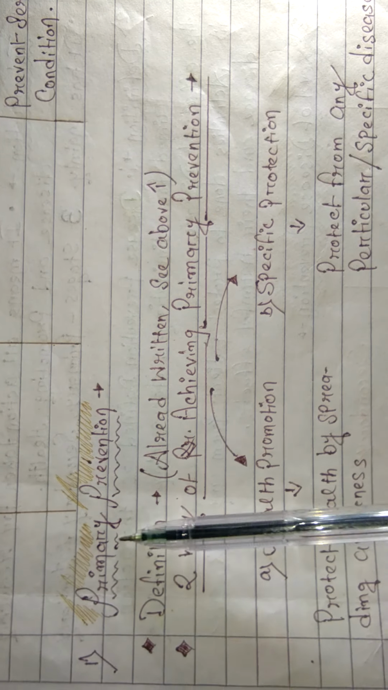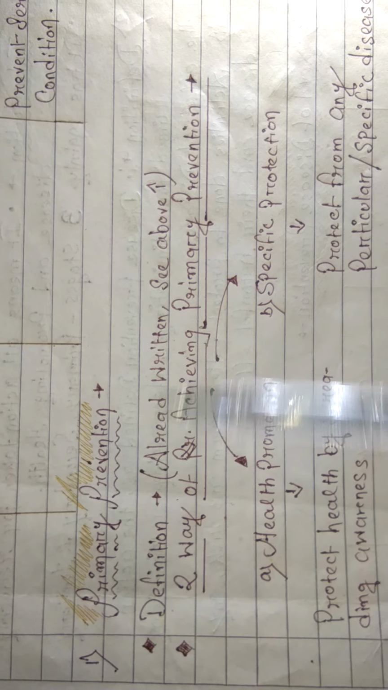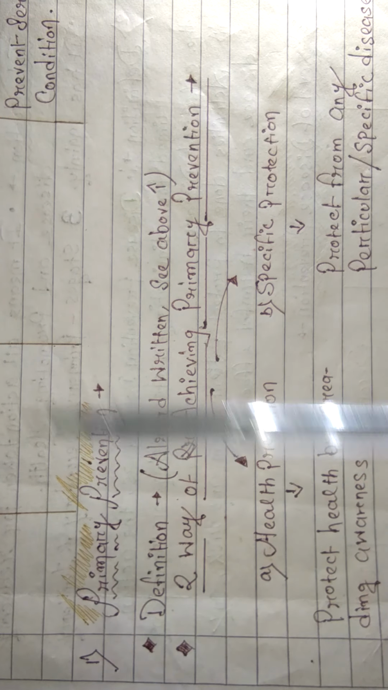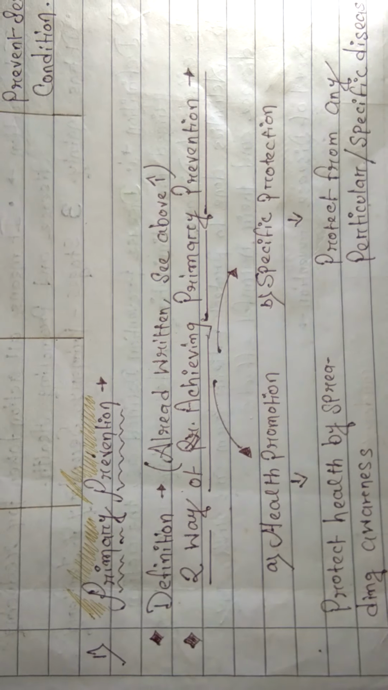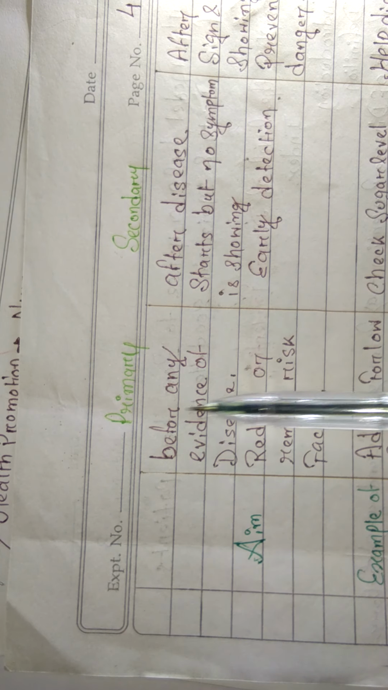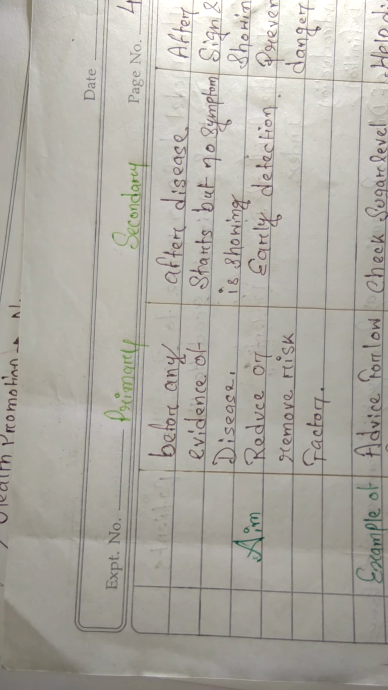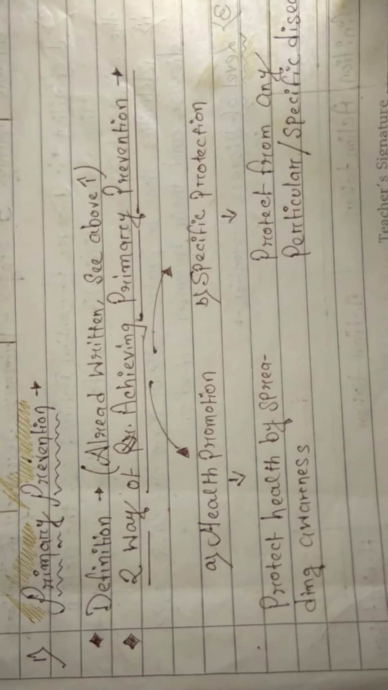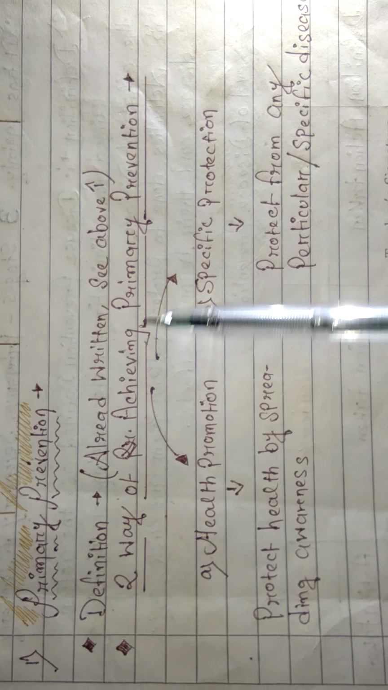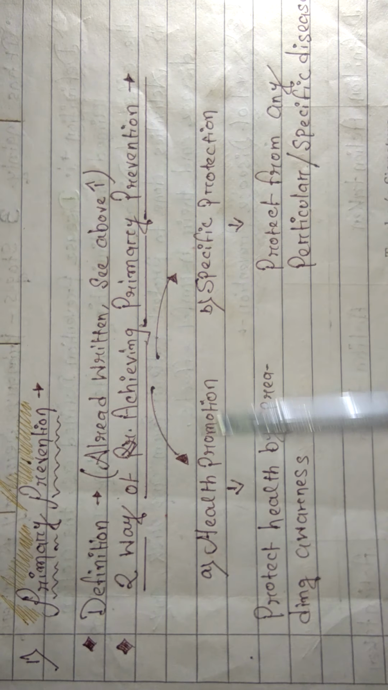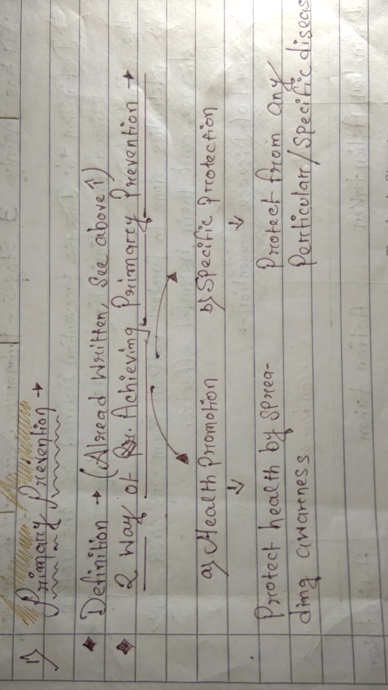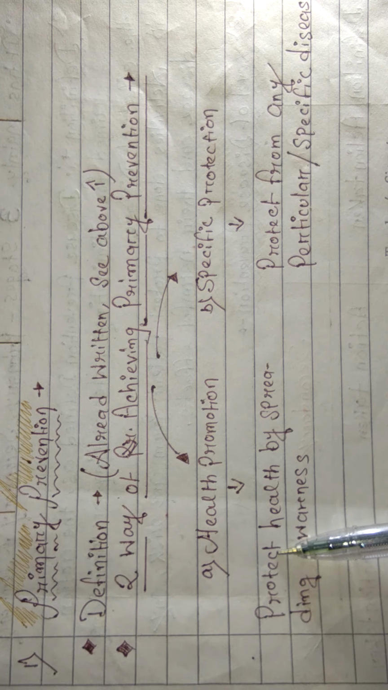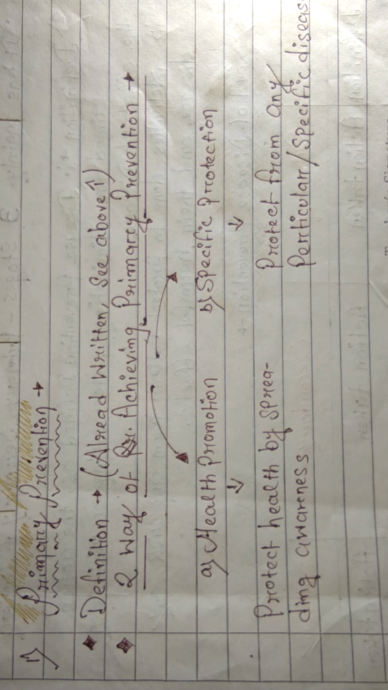Let's start with the definition. For the definition of primary prevention, you can write what we studied in the box just before: action taken before any evidence of disease. After the definition, there are two ways we can achieve primary prevention. One is health promotion and the second is specific protection. Health promotion means protecting health by spreading awareness, promoting health.